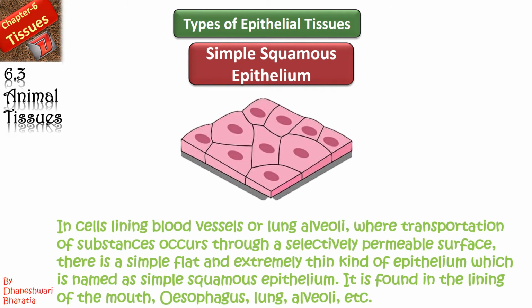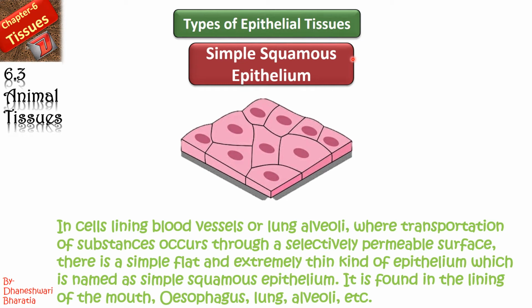You can see the diagram on the screen, right? Now this type of tissue is found in the lining of blood vessels or lung alveoli, where transportation of substances occurs through a selectively permeable surface. It is a simple, flat and extremely thin kind of epithelium. This is the simplest one, the flattened one, and the thinnest one. That is why it is known as simple squamous epithelium. And where do we find it?